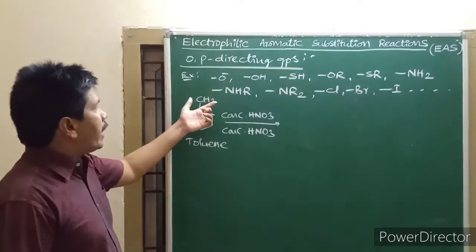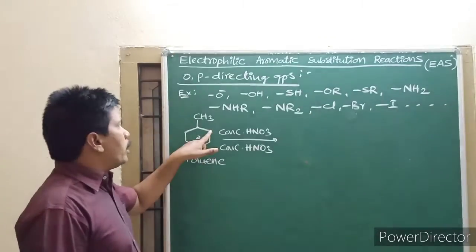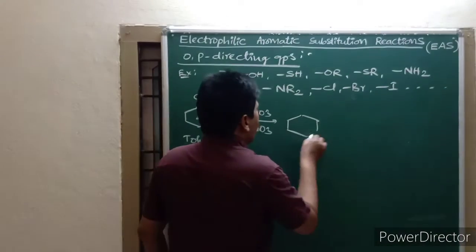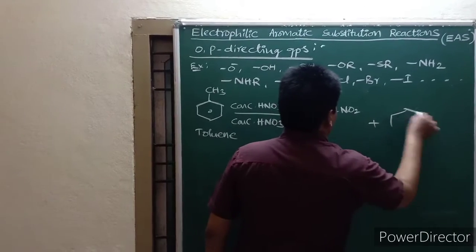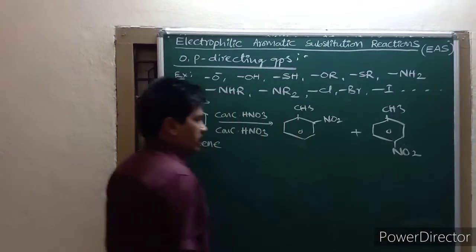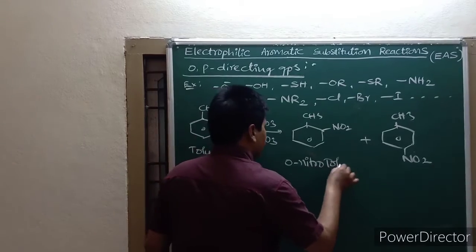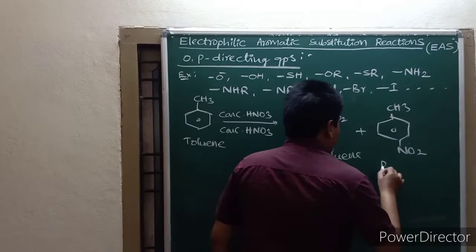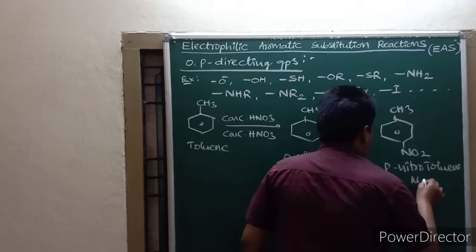This alkyl group directs the second substituent, or incoming group, to the ortho and para positions. We get ortho-nitrotoluene and para-nitrotoluene. Ortho-nitrotoluene is a minor product in this reaction, and para-nitrotoluene is the major product.